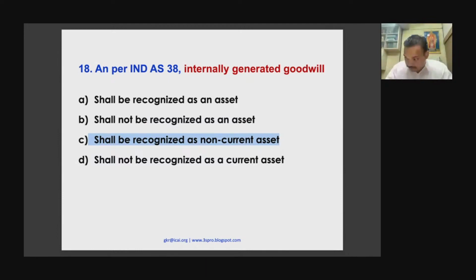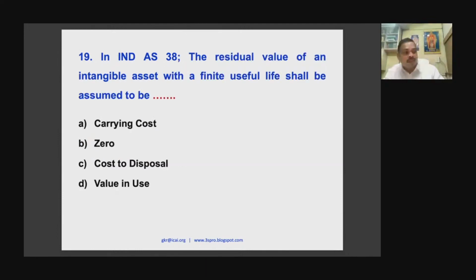So 18. Now come to 19. In India it is 38. The residual value of an intangible asset with a finite useful life shall be assumed to be... Now, in India it is 16. It is property, plant and equipment. How will you depreciate an asset? Cost minus residual value, and you depreciate over the useful life. Now here in intangible asset, cost you will know. Okay. Now what is the residual value? Is residual value the value in use? Is it carrying cost? Is it cost of disposal? What is it?